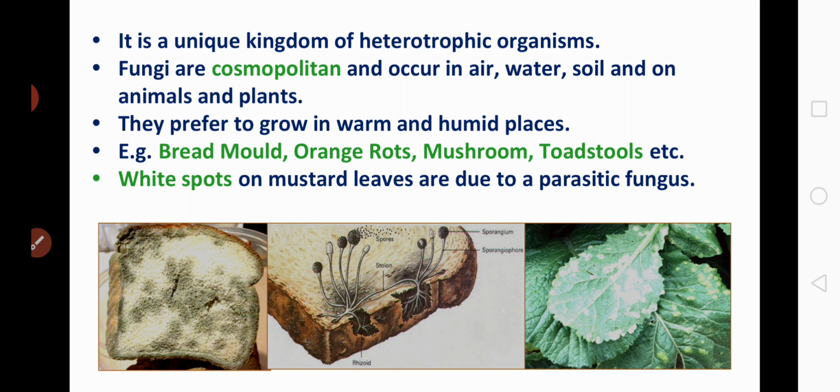White spots on the mustard leaves are due to a parasitic fungus. So in mustard leaves we can observe white spots, and these spots are due to the presence of parasitic fungus. Am I clear?